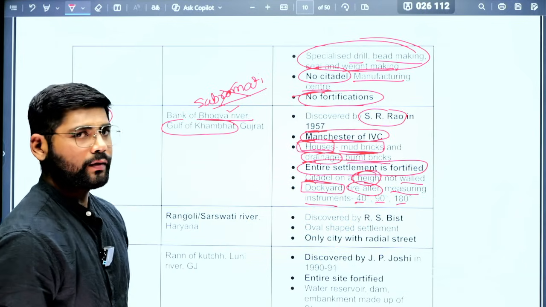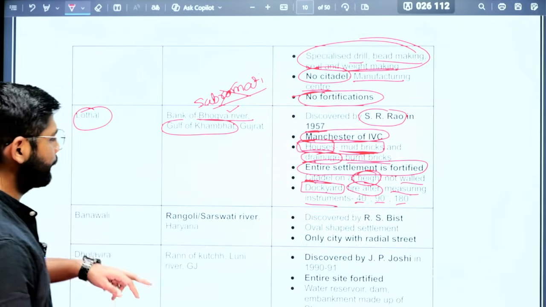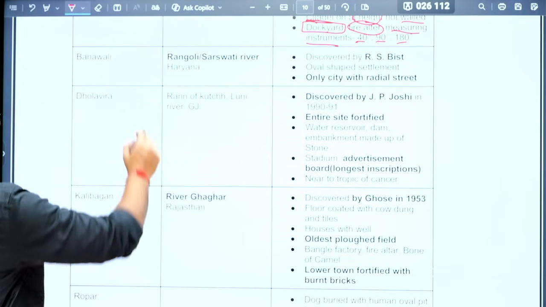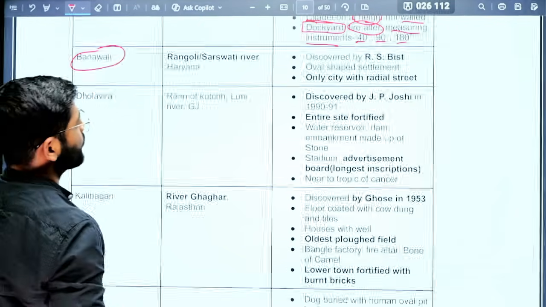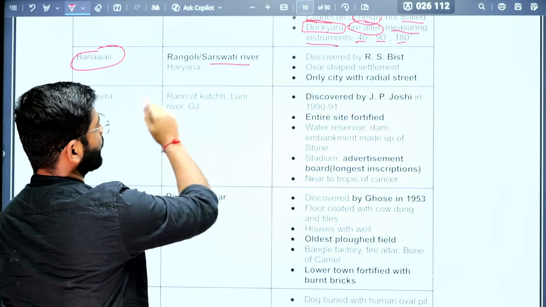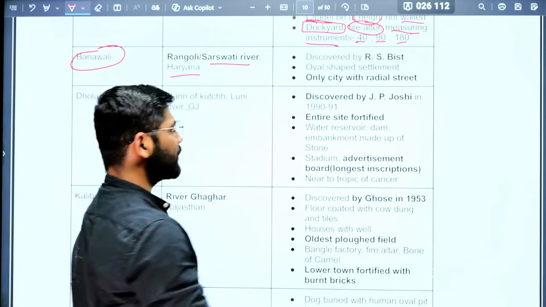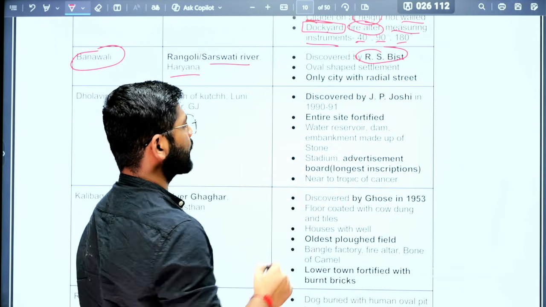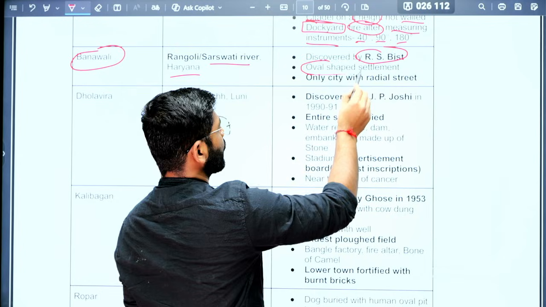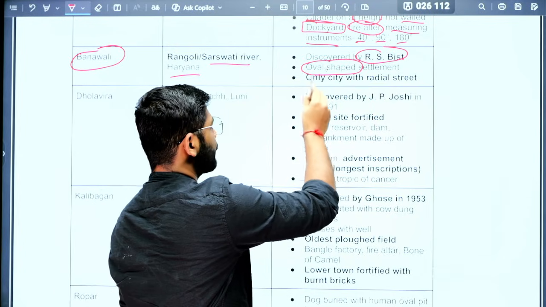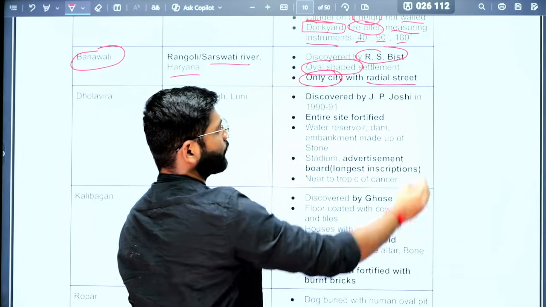Okay, so these are the things we have found in Lothal. Next important site is Banawali. This particular site is located on the bank of the Rangoli or the Saraswati river in Haryana. R.S. Bisht discovered this site, and it is oval shaped, and this is the only site with a radial street.